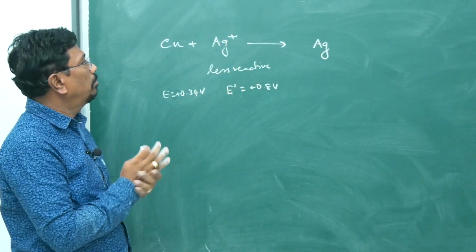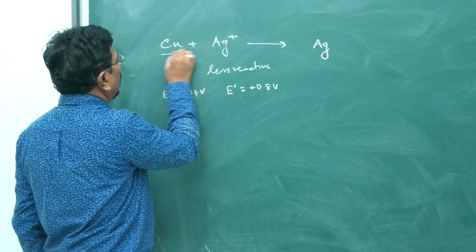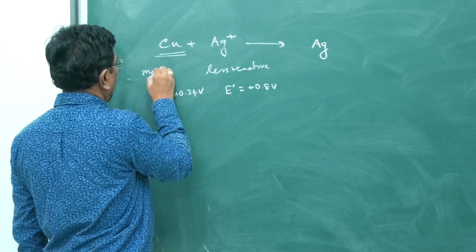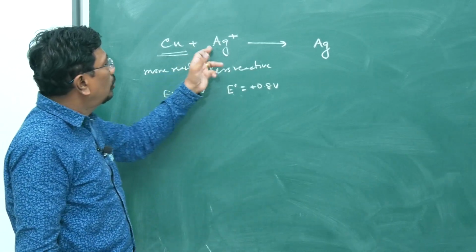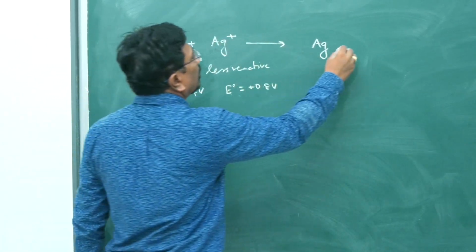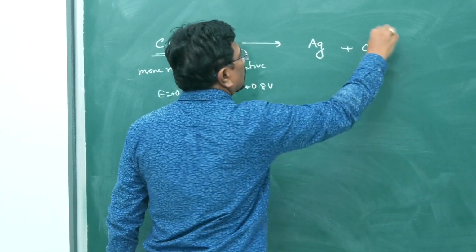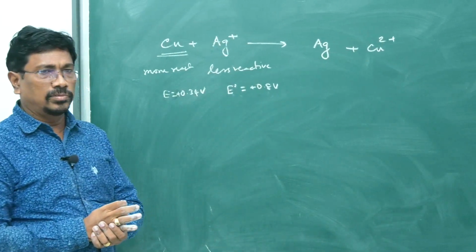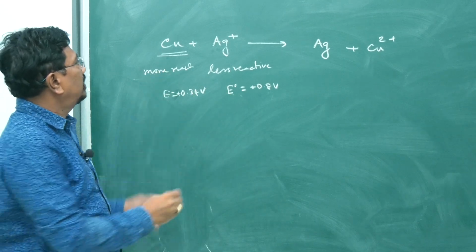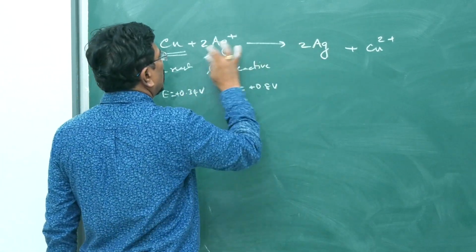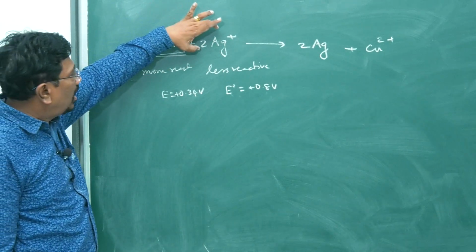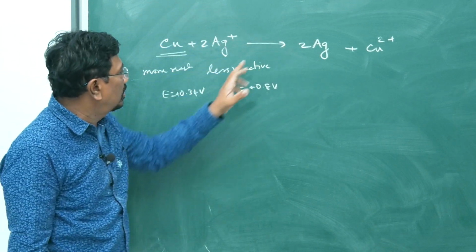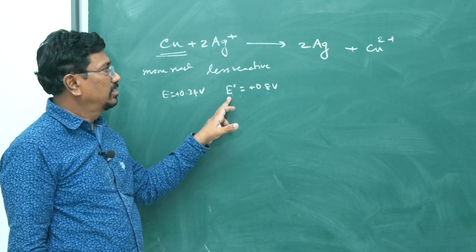It will become Ag, and the more reactive metal will make the ion precipitate, and copper will become Cu2 plus. To balance the charge, it has to be 2, then only the charge will get balanced. So the tendency of silver ion is to get reduced. The reduction potential is positive.